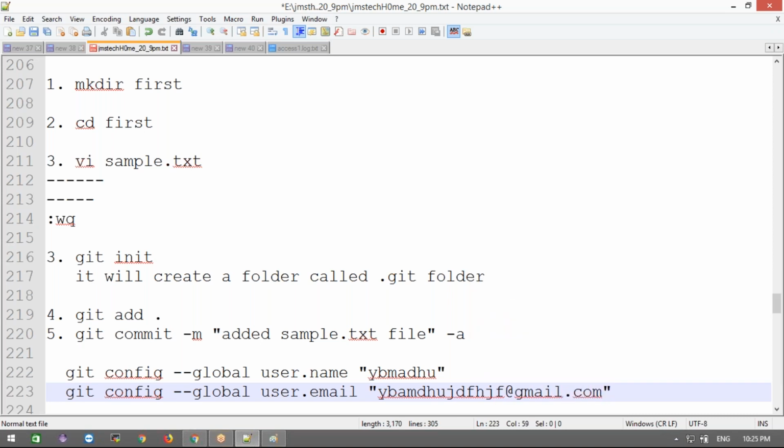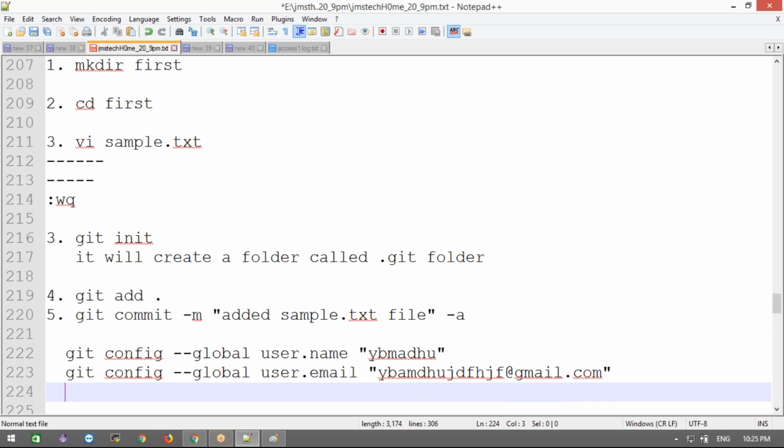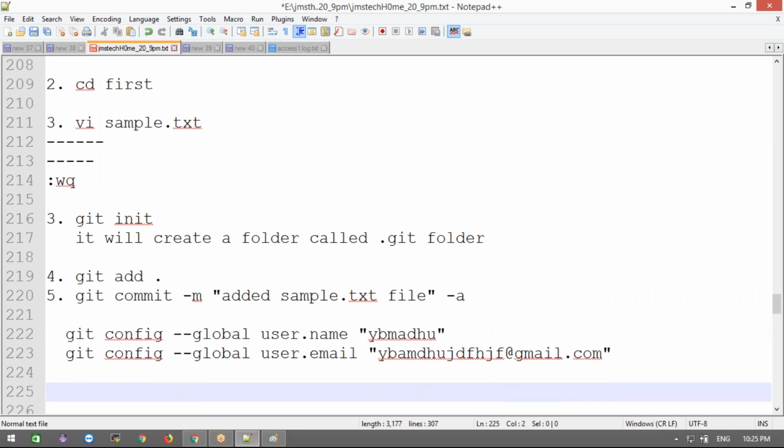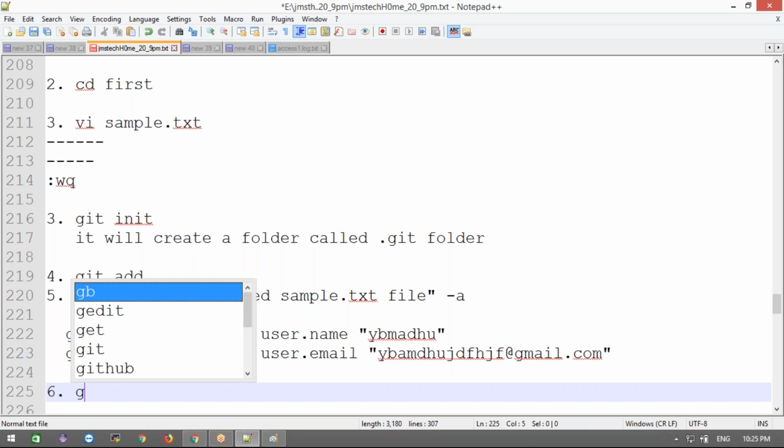Okay, this is the way we need to add our configuration. Next, everything is ready: my files are created and I added them to git. Then I committed, which means I submitted my code into my local repository. Now we need to finally push the code.